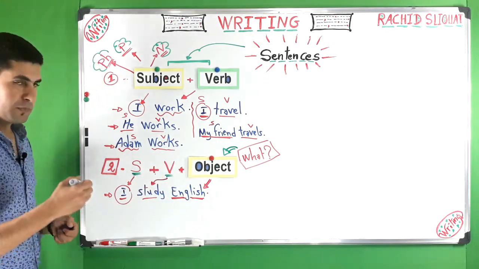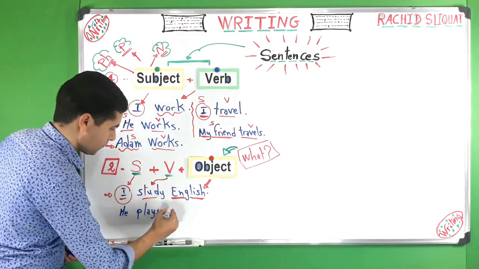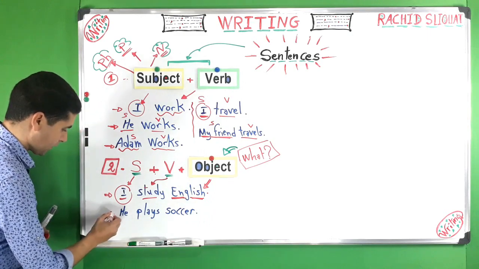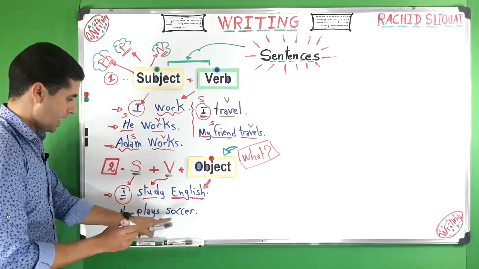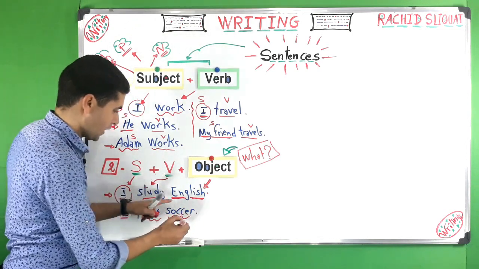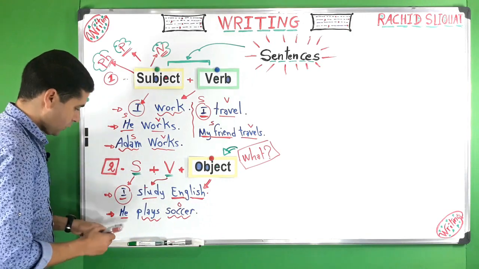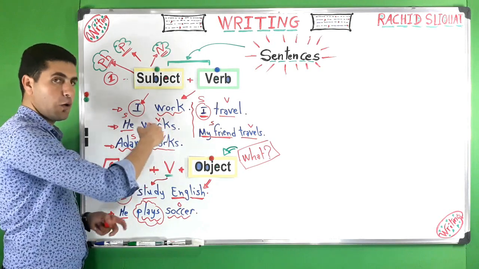I can also say, he plays soccer. This is another sentence. He is the subject, plays is the verb, and soccer is the object. Now here, as you can see, the verb here we have work, and here we have works.